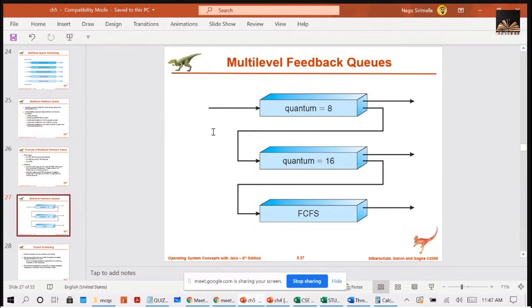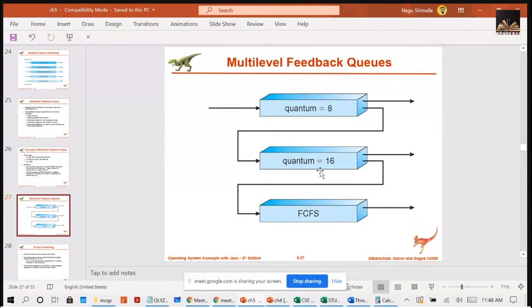Please try to understand this. Initially, when a process is entering, it will be added in Q0, and the time quantum 8 will be assigned. With this 8, the process will enter the CPU. Within this time quantum 8, if the process is able to complete its job, it will be terminated. But if it is not completed within this time, then it will be added at the end of Q1 and will be assigned the time quantum 16.